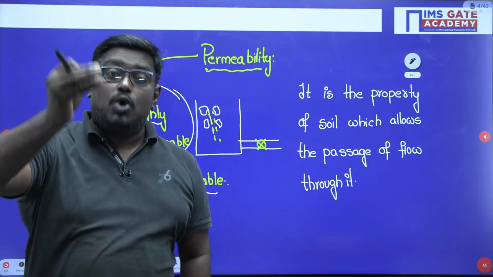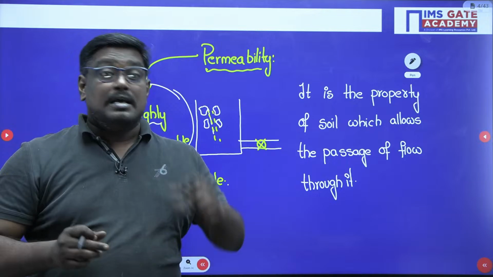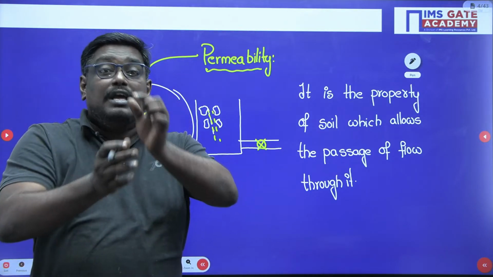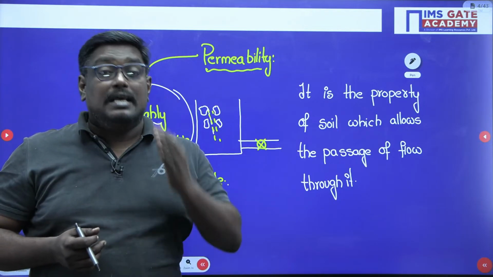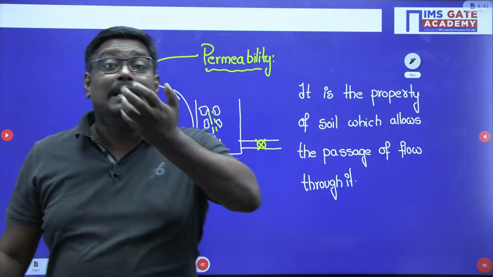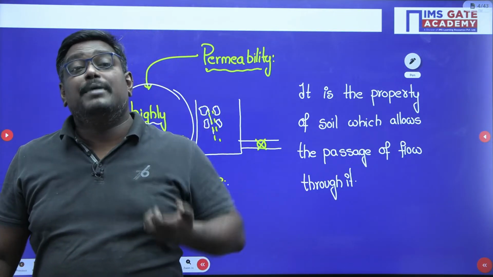Usually, to be more precise, my dear students, for the flow of water to happen, if the size of the void is more, then more water will flow. If the size of the void is less, less water will flow. If you talk about what are highly permeable soils, gravel and sand are highly permeable soils.